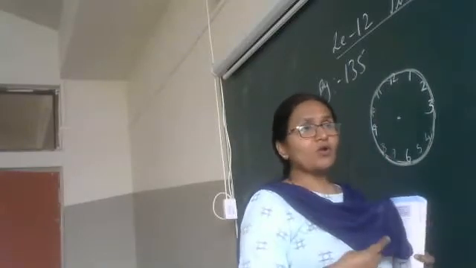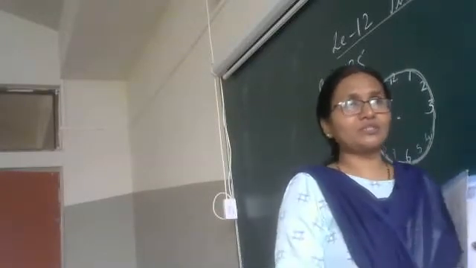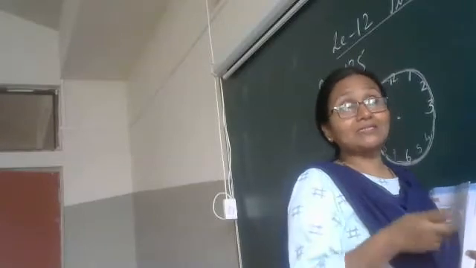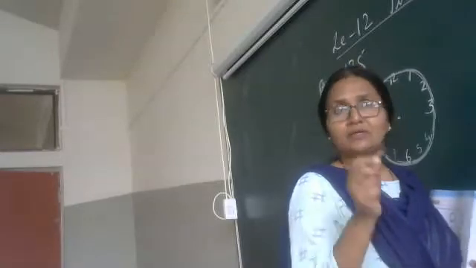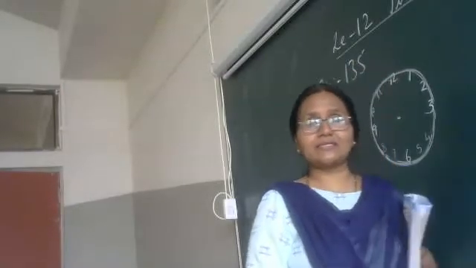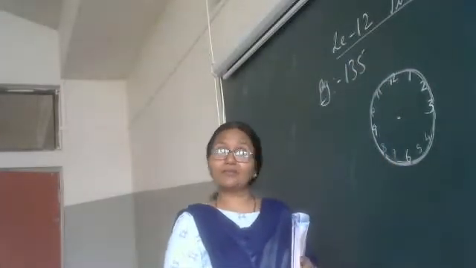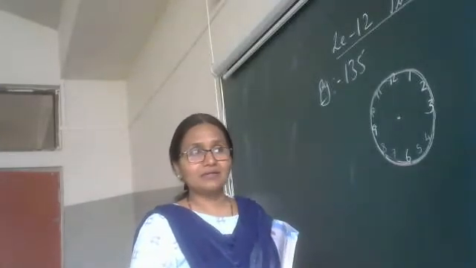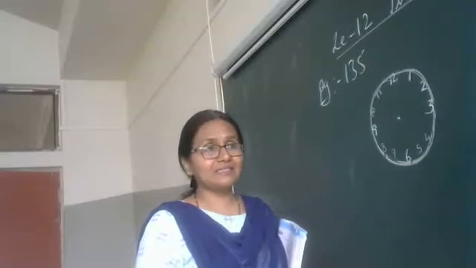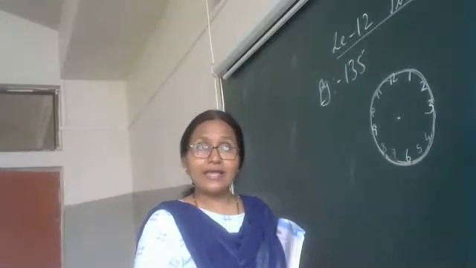One more question I would like to ask you. When our new day starts, at sunrise, where does the sun rise? The sun rises in the east.